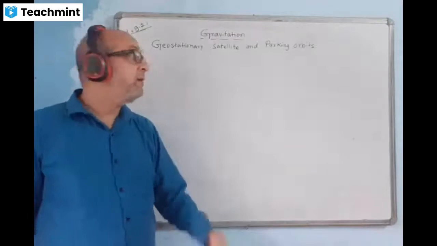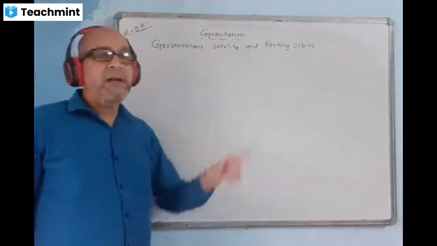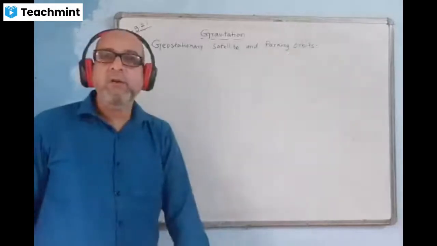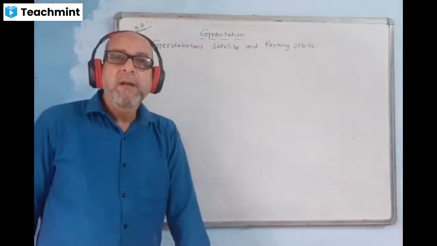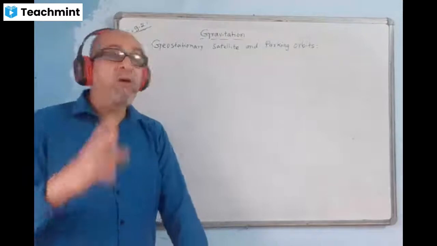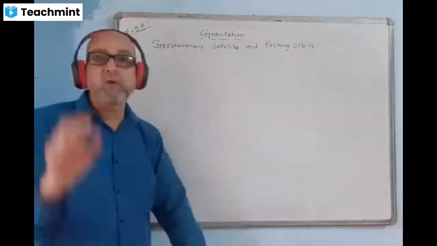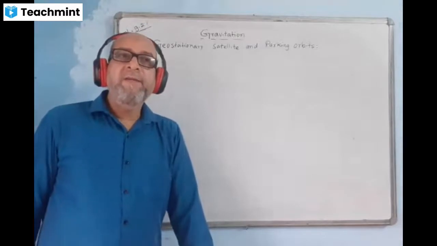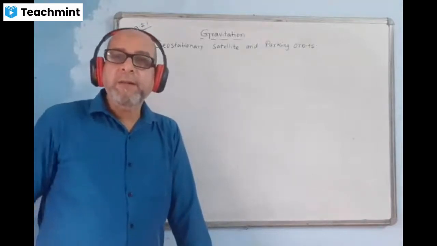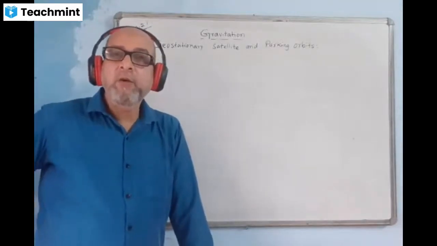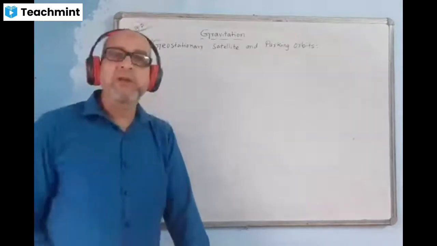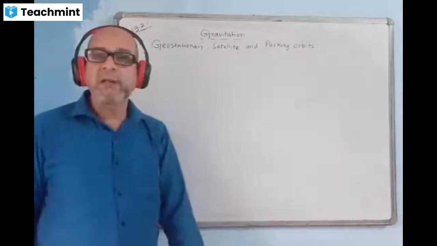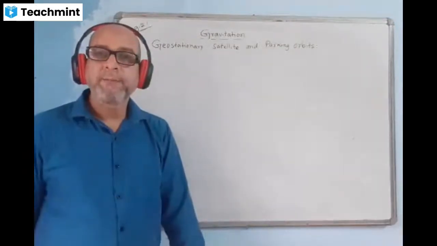The disadvantage is that the geostationary satellites are revolving in an orbit, and that orbit is called the parking orbit. Parking orbits are full with geostationary satellites. There is no place left, there is no space. Developed countries, highly developed countries like the USA and European countries, have already sent geostationary satellites. This orbit is filled with these satellites. There is no space.